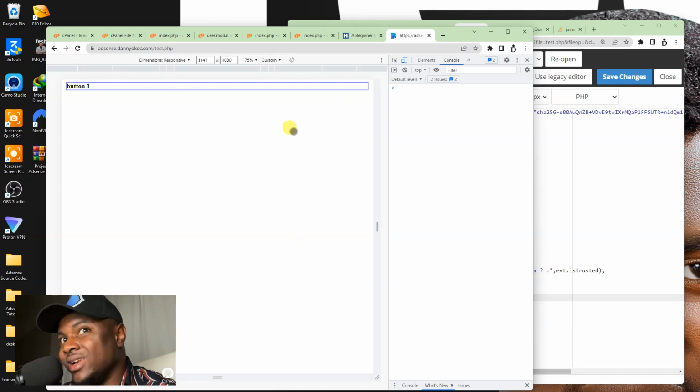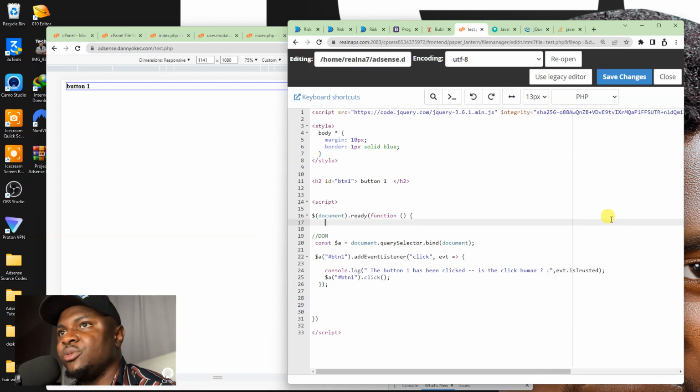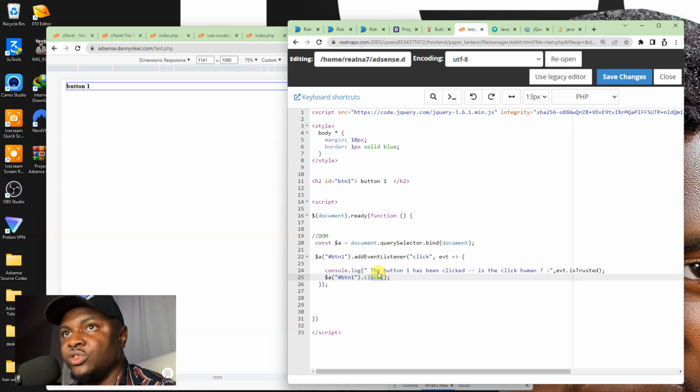Now I'm going to click with my mouse, original click, right? And the moment I click with my mouse, it's going to launch this handler, tell me something has been clicked. It will not tell me if it's human. After which this second one will launch. It will tell you this second one is not human. But when the second one comes here, it won't be able to fire this stuff. It can't fire it. That means it can't run it, and it can't basically run it because